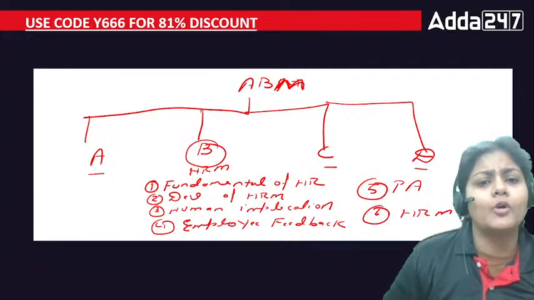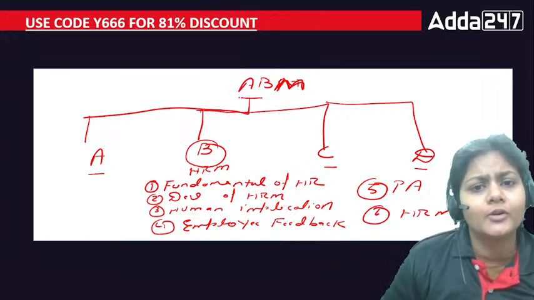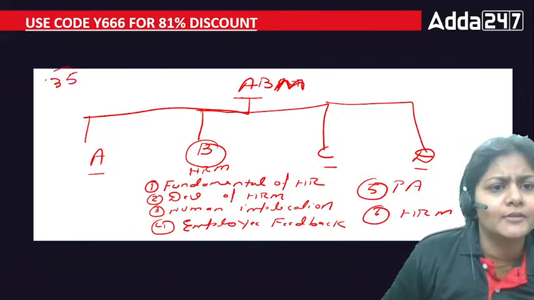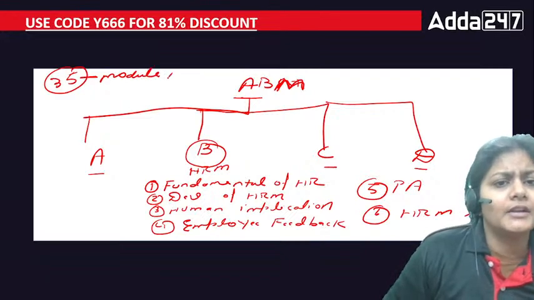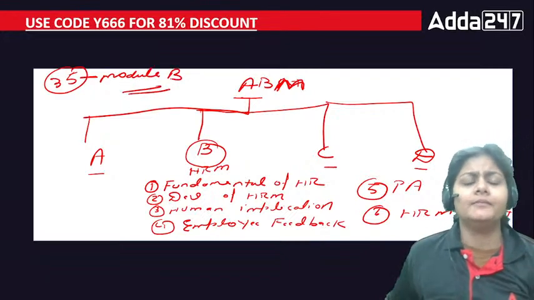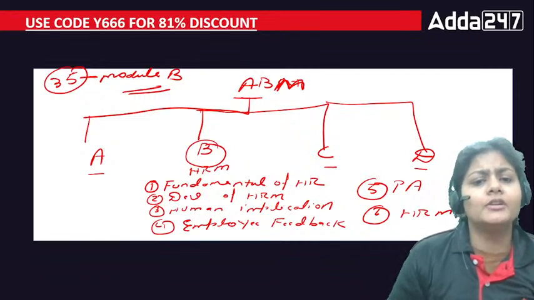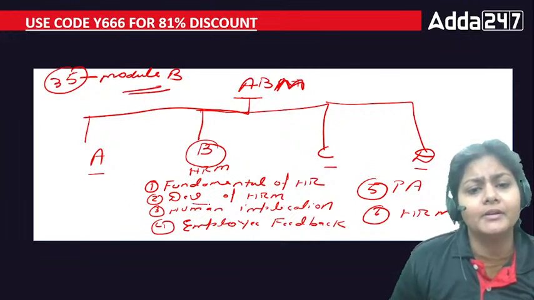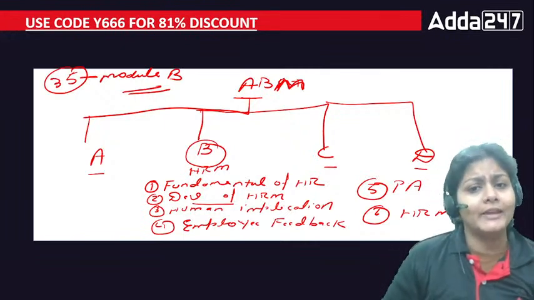And believe me, this module, that is module HRM, it has no numerical, and definitely it is going to help you to clear your ABM exam. This time in November CIB, around 35 questions came from only this module, that is module B, right? So definitely this module is going to help in a better way. So today I am going to give you questions related to the second chapter, that is development of HR. So this is just the introduction of your module B of ABM.